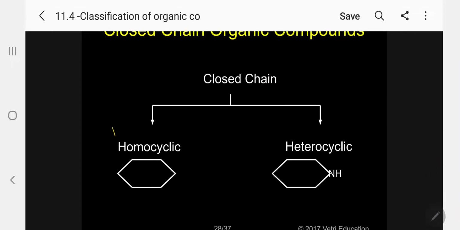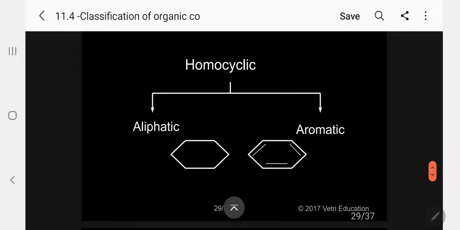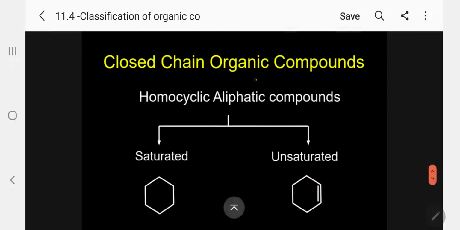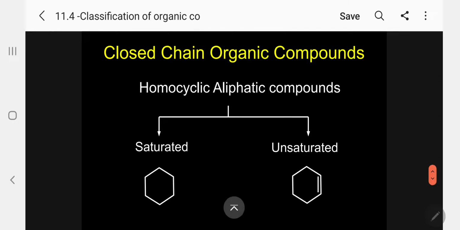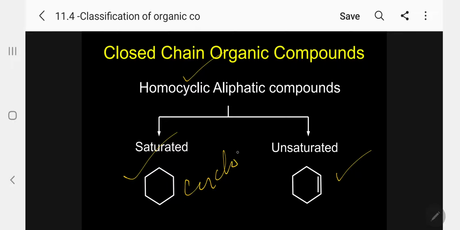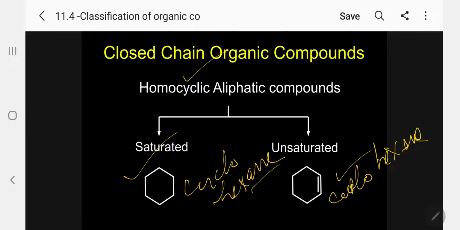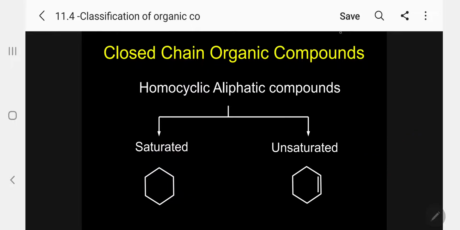Closed chain, I told you: homocyclic and heterocyclic. Example I have explained. And this is aliphatic, this is aromatic: cyclohexane and benzene. Coming to heterocyclic also, saturated and unsaturated. Kindly follow. Homocyclic aliphatic compound: cyclohexane, ANE. This is cyclohexene. Kindly follow, one ene, one double bond, unsaturated.